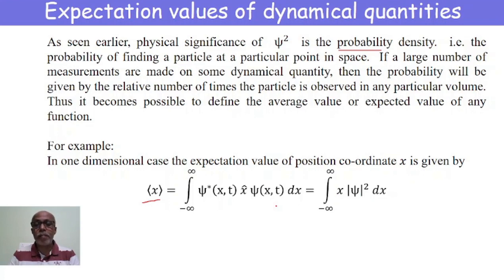This gives the average value of the position of the particle along the x-axis between minus infinity and plus infinity, if we perform a number of measurements along the x-axis to find the position of the particle.